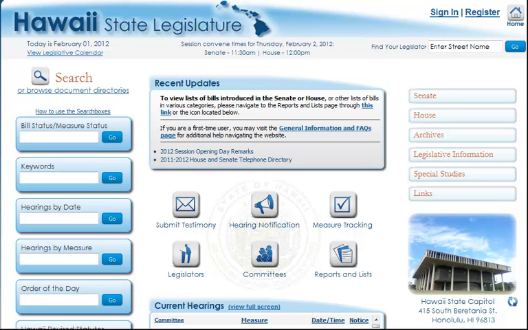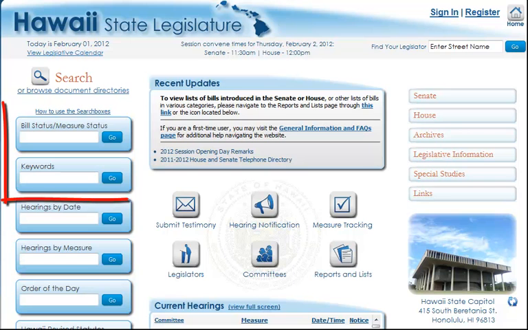When you go to the legislature's website at www.capitol.hawaii.gov, you'll come to this page. There are two ways to find a bill. The first is if you know the bill's number, and the second is if you know some keywords that are in the bill. Let's start with the easier one, if you know the bill's number.